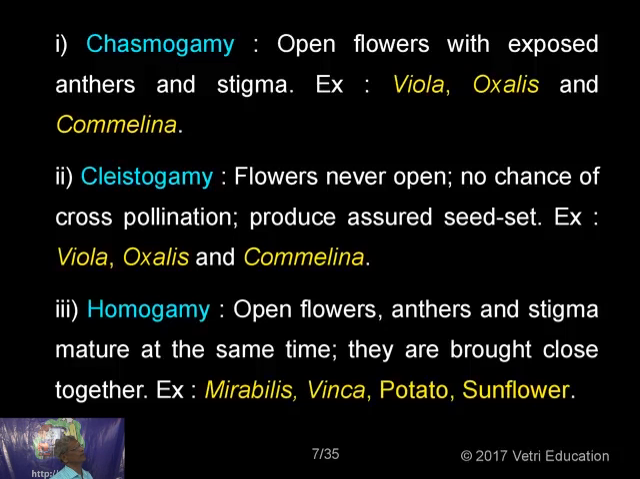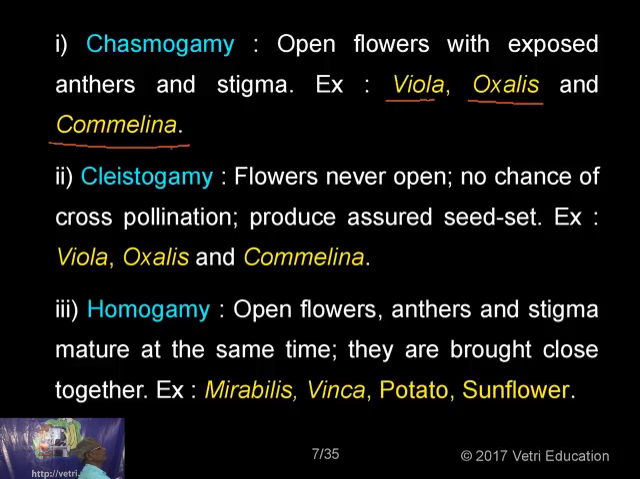Now, for open flowers with exposed anthers and stigma, examples: viola, oxalis, Commelina. Oxalis corniculata is the full name of the plant. Similarly, Commelina bengalensis is the full name of the plant. It will be pinkish blue in color. It's a very beautiful plant. It is normally seen along with the grasses in the paddy fields. It's a very common plant. Oxalis is also a common plant.